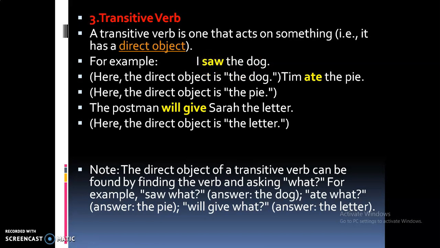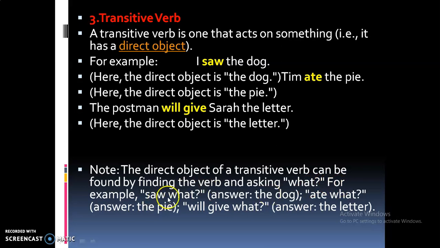So you can ask what. You can raise this question. Saw what? I saw the dog. So I saw what? The answer is the dog. So when you get the answer for the question, saw what? That is the direct object. So the direct object of the transitive verb can be found by finding the verb and asking what.